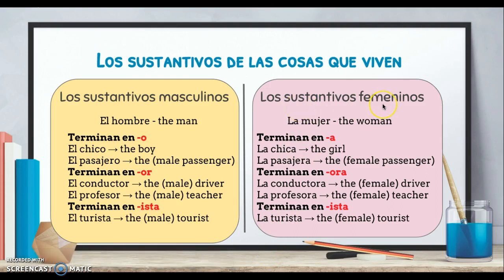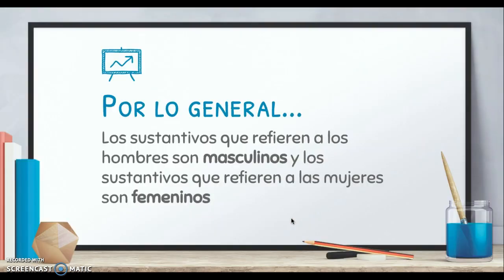Unas reglas de los sustantivos femeninos. Entonces, las palabras que terminan en A, por ejemplo, la chica y la pasajera, son femeninos o femeninas. Y las palabras que terminan en ORA, como la conductora, la profesora, son femeninas también. Y esto vamos a hablar en 2 segundos. Por lo general, los sustantivos que refieren a los hombres son masculinos y los sustantivos que refieren a las mujeres son femeninos. So, very general, very common that words that refer to men are masculine and words that refer to women are feminine.